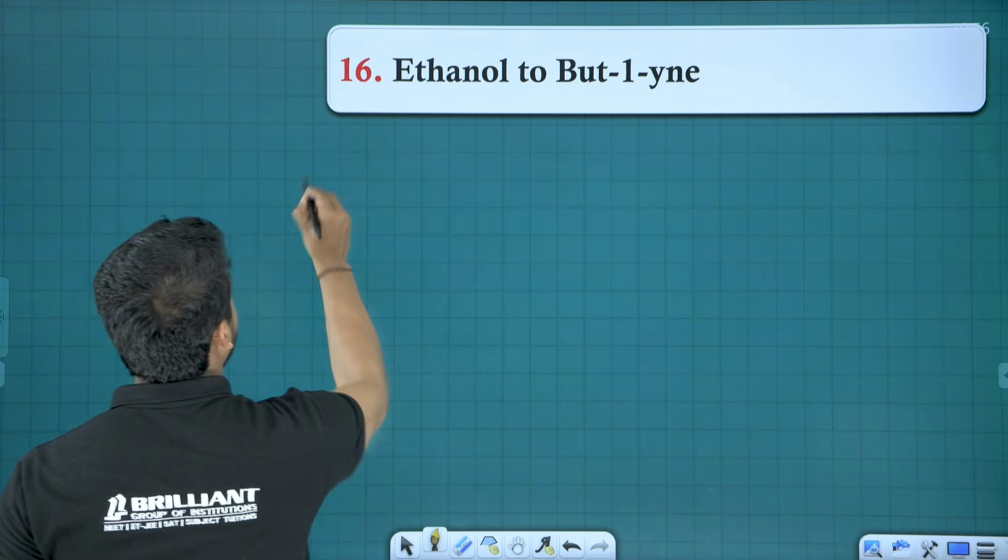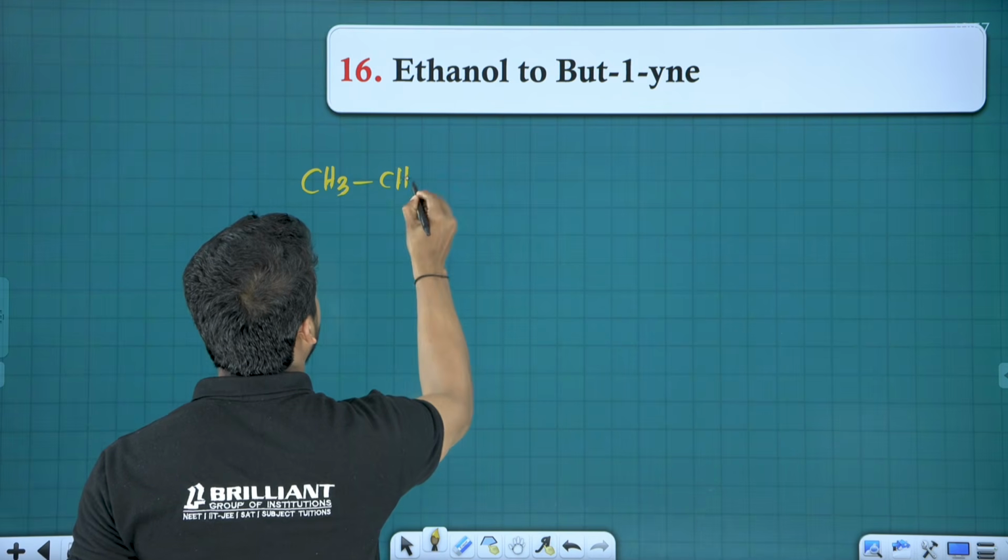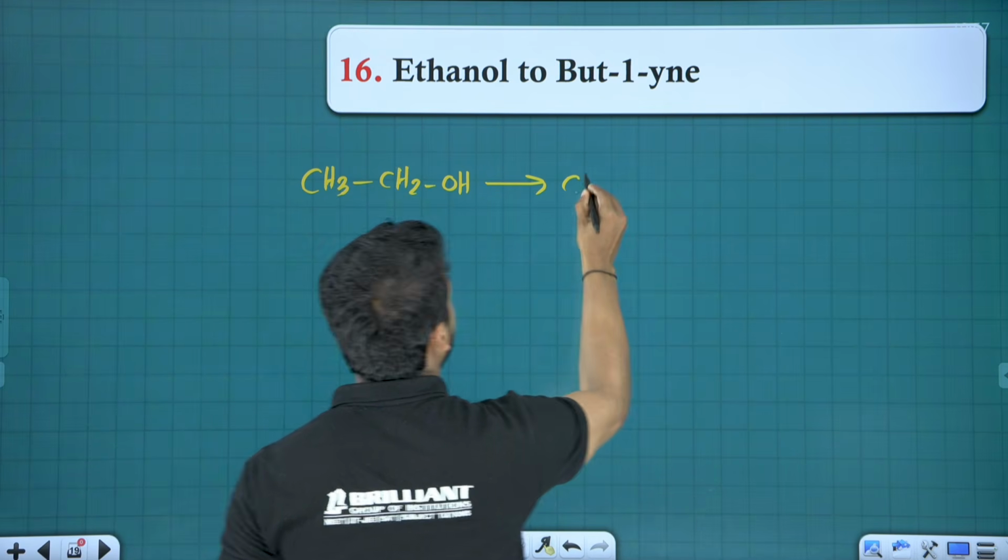Question number 16. Ethanol. Ready. Ethanol to but-1-yne.